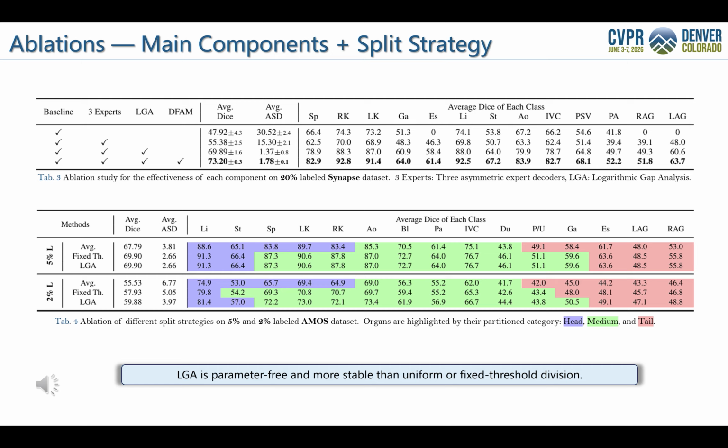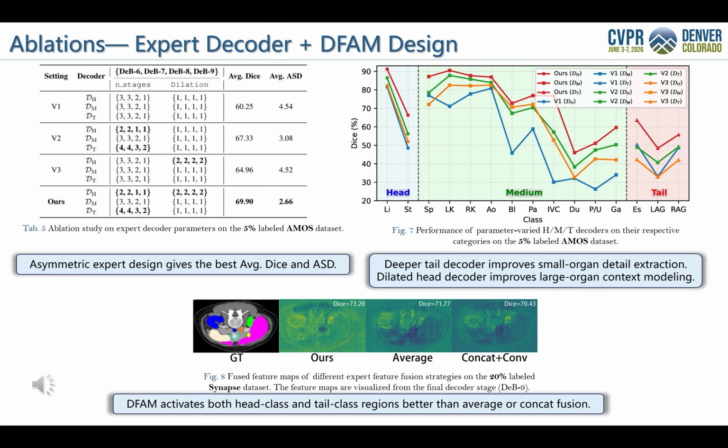The split strategy ablation in Tab 4 also shows that log gap analysis is more stable and effective than uniform division or fixed threshold division. For the decoder design, using asymmetric experts achieves the best performance. The deeper tail decoder improves small organ detail extraction, while the dilated head decoder helps capture larger organ context.